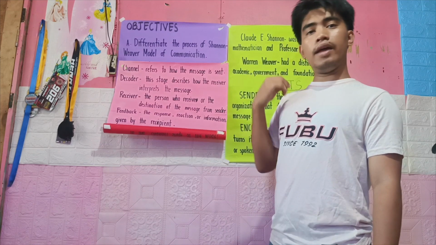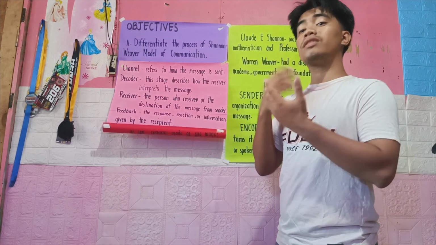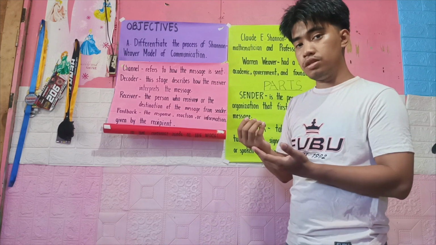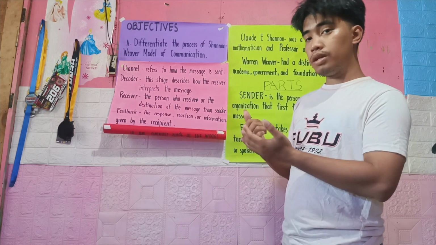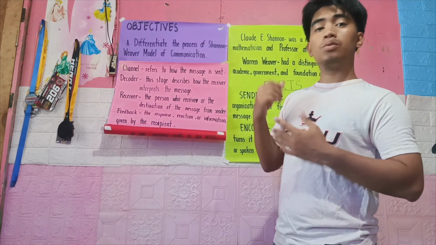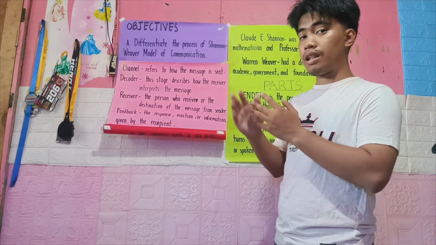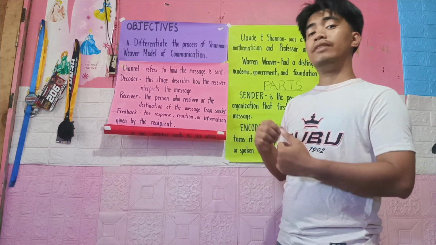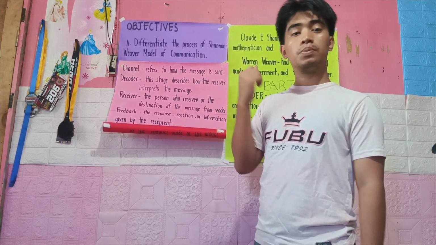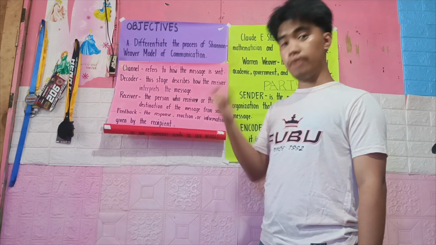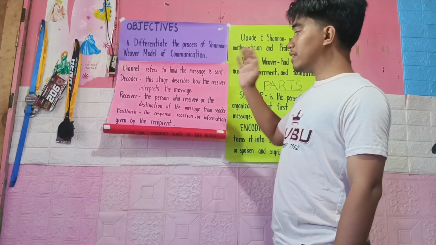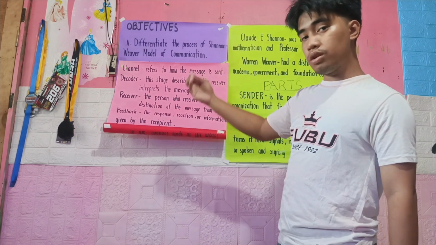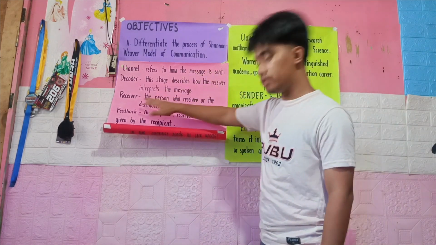Alright? So again, I am the sender, the one who thinks and relays a message. The speaker of the phone is the encoder that will go to the channel, which is the landline or the signal. And next is the decoder, which is the speaker of the phone of my friend. After it goes to the decoder, it will go to the receiver.